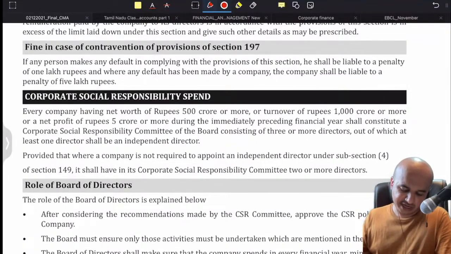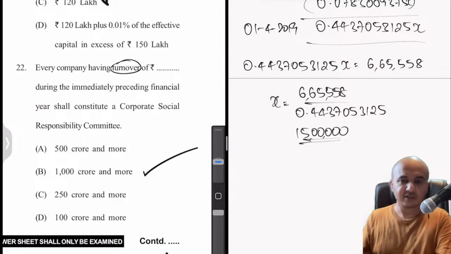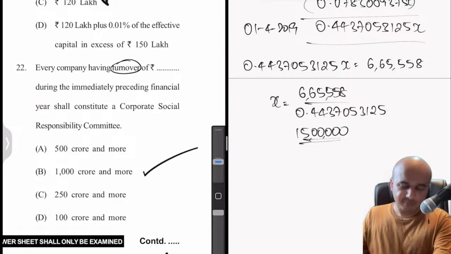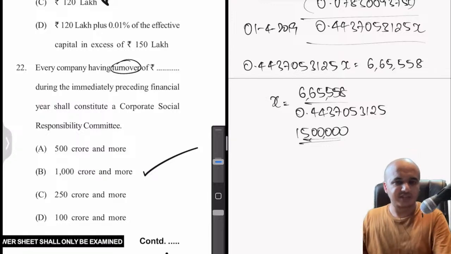Every company having a net worth of rupees 500 crores, or turnover of 1000 crores or more, shall constitute a CSR committee. So in our case they have asked about turnover. Therefore we'll have to select the answer B, that is 1000 crore or more. So that is the right answer.